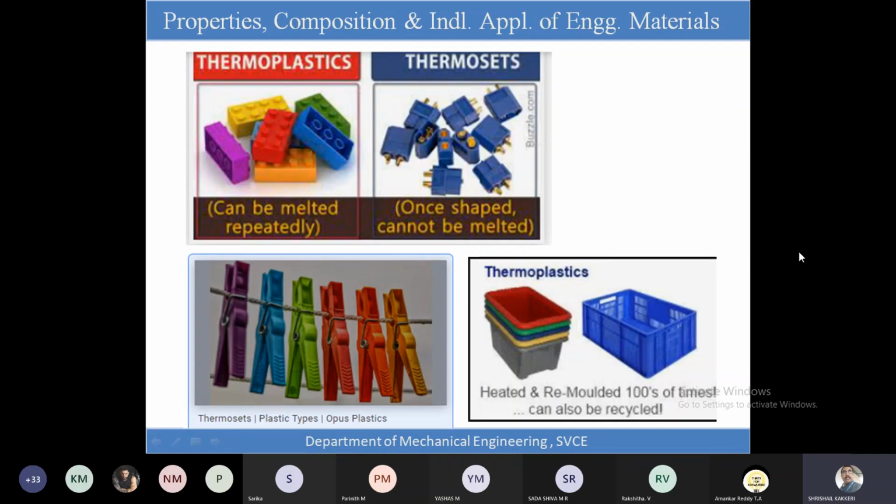As you have seen here, you can see them. And some of the plastics which you can see will be brittle in nature, and if you melt them, you set them to a required shape. Once again it is not possible to melt them, and we cannot shape them once again. Okay, does anyone have a doubt?